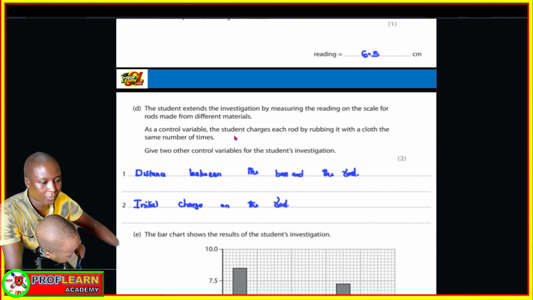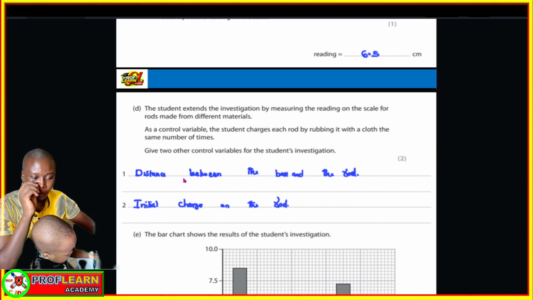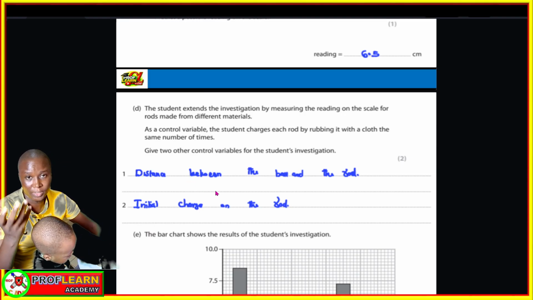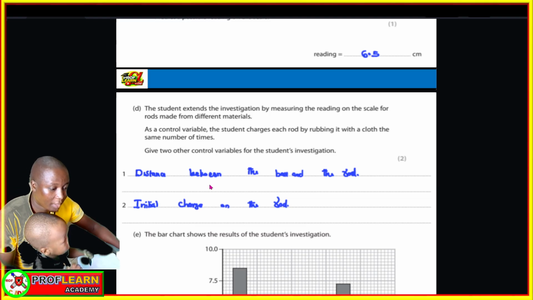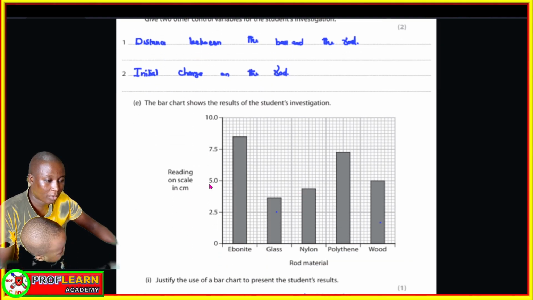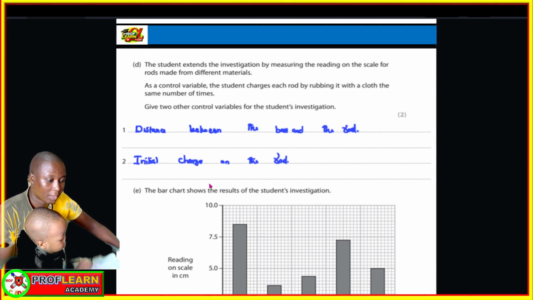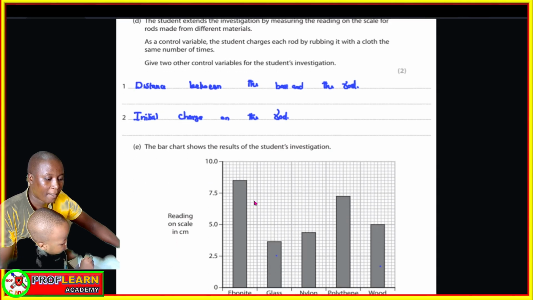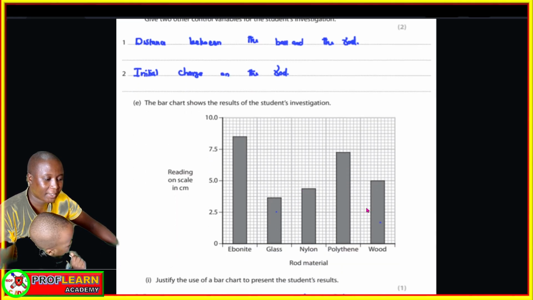Control variables for this experiment could be the distance, which should remain the same, and the initial charge of the rod should stay the same. The experiment was done for the investigation shown here, but the student decided to use a bar chart, or bar graph, because this is discrete data: materials like ebonite, glass, nylon.